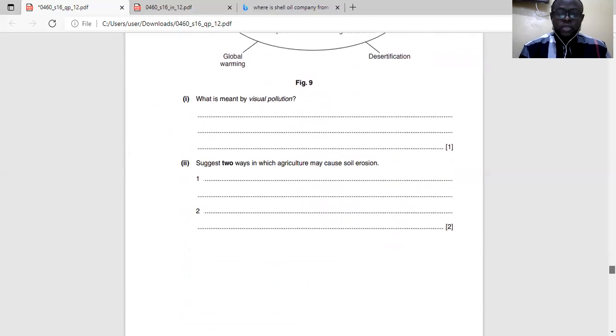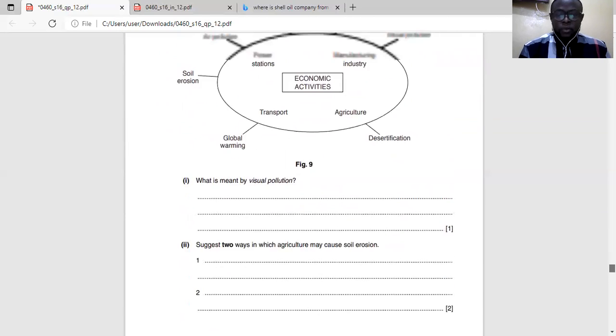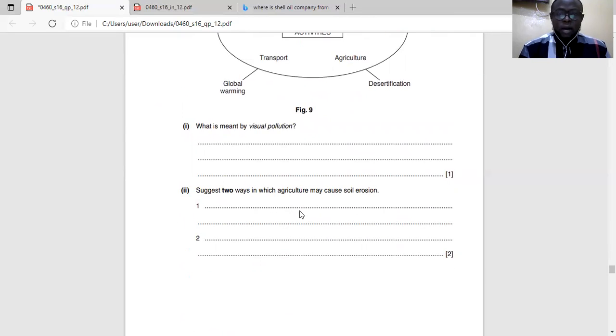Now, there are two ways in which agriculture may cause soil erosion. Number one, as land is being cultivated, it leads to deforestation, and deforestation is the removal of trees.